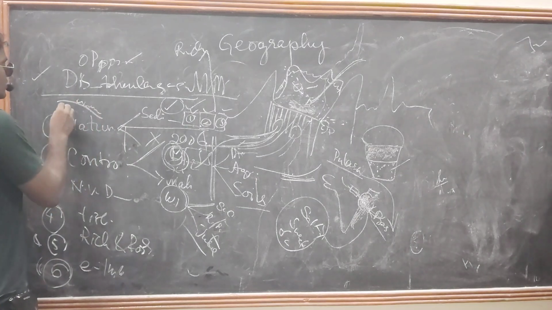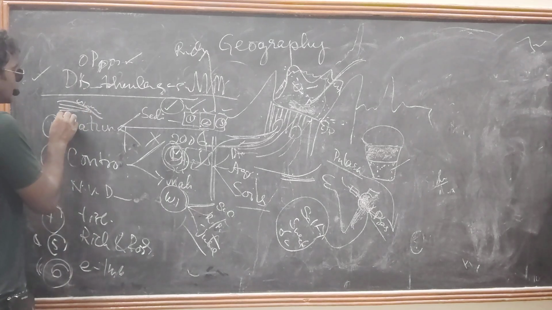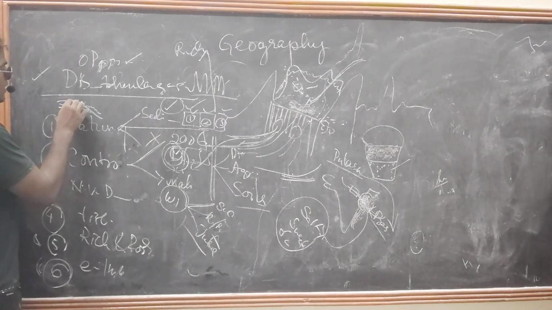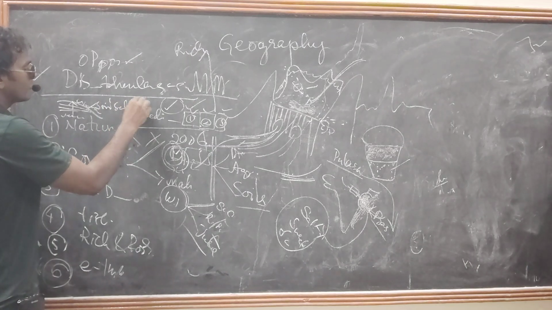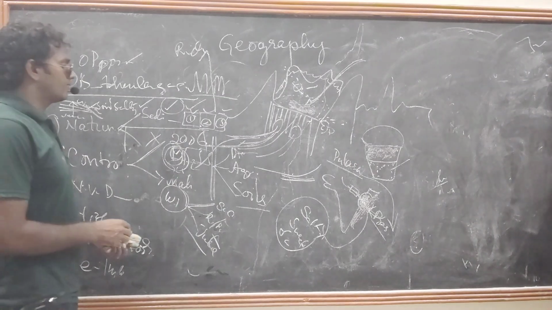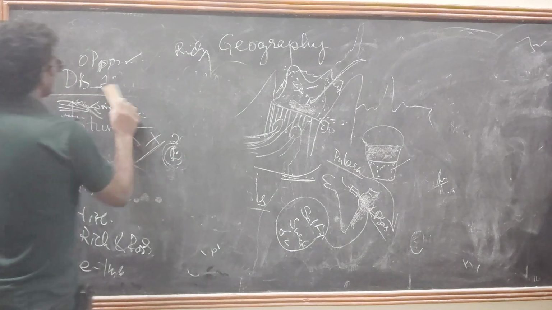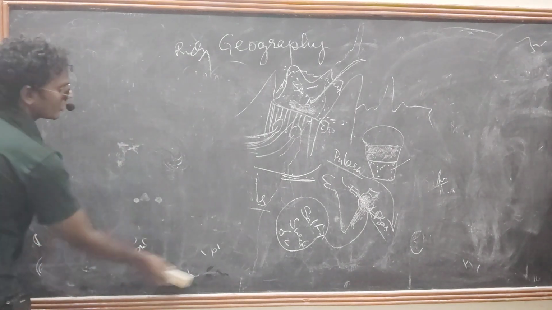Saline means they used to plow for the purpose of planting. So what will happen? The salt content which is present under the bedrock comes outside and the entire soil becomes salty. So it is not suitable for utilization. It is also one of the adverse effects of the construction of dams. And we are coming to the seventh point.